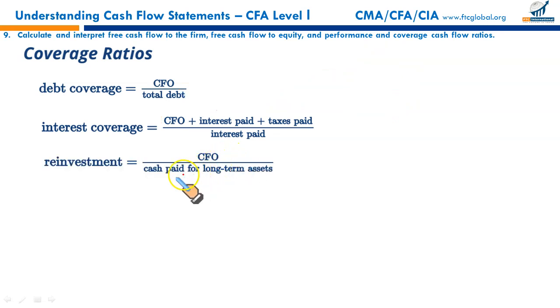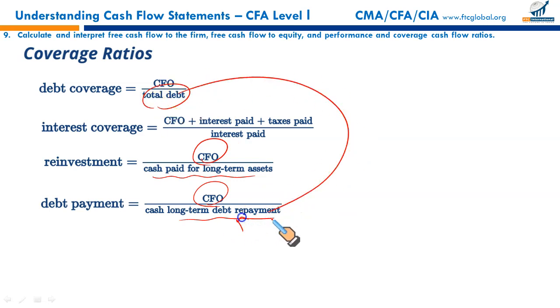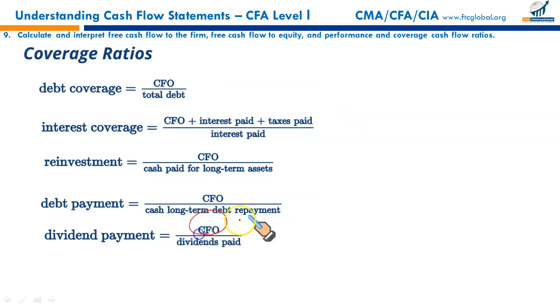Reinvestment, cash flow upon cash paid for long-term assets. Sufficiency of our cash flow for asset replacement. How much cash have we generated from operations for asset replacement? Debt repayment. How much cash have we generated from operations to discharge our long-term debt? Here we had the total debt, here we are talking about the long-term debt. Dividends payment. What is the size of our cash flow from operations and how many times can we pay the dividend out of it? So the sufficiency of your CFOs for the dividend payment.